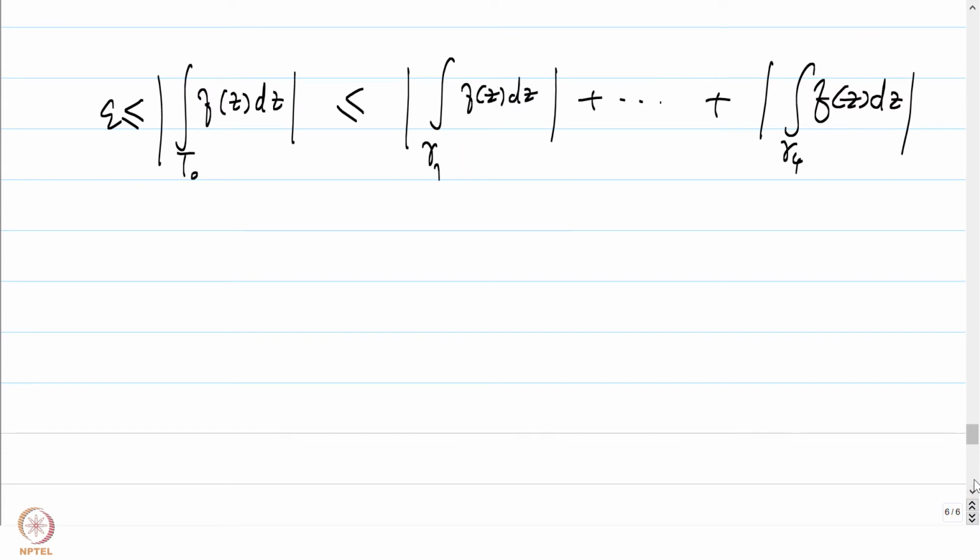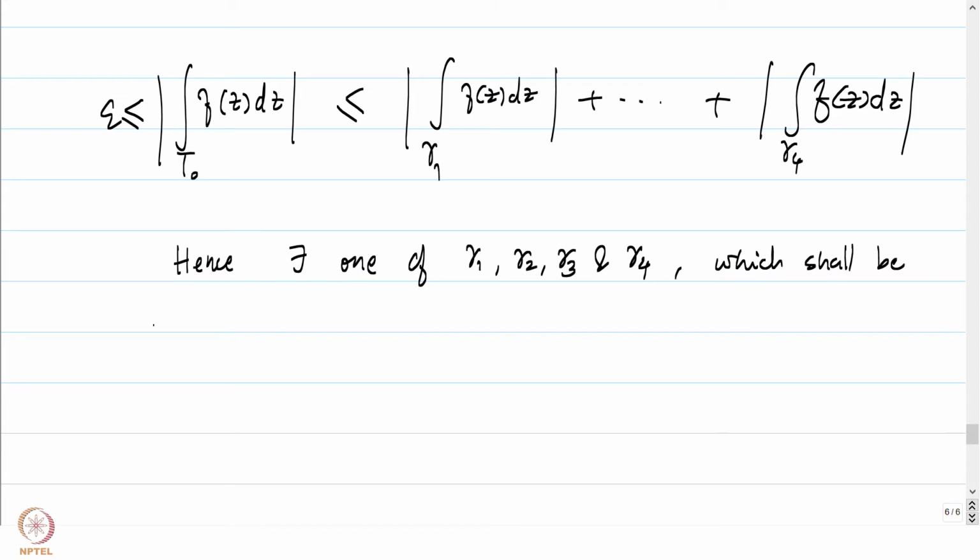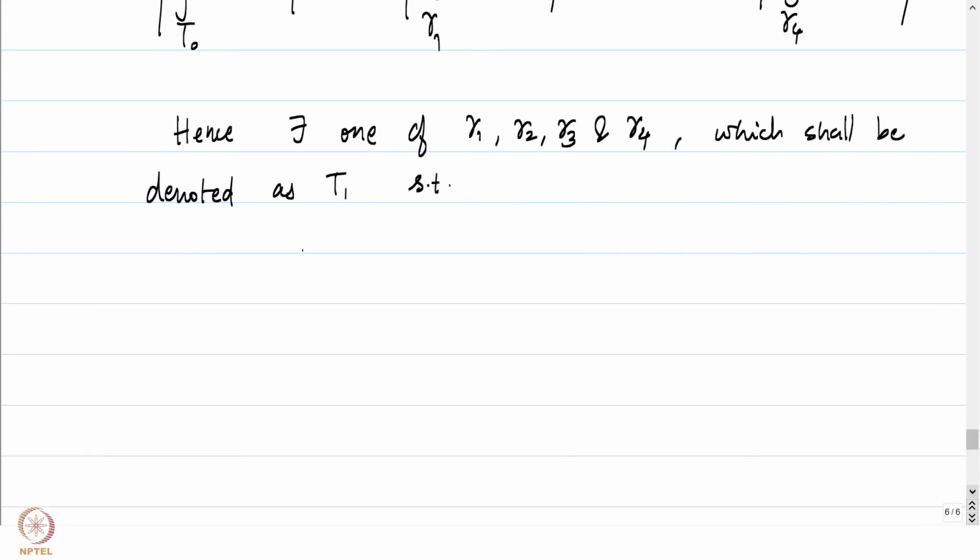And hence there exists one of gamma 1, gamma 2, gamma 3 and gamma 4, one of those 4, which we will denote by T1, such that the absolute value of the integral of f of z dz over T1 is greater than or equal to epsilon by 4.